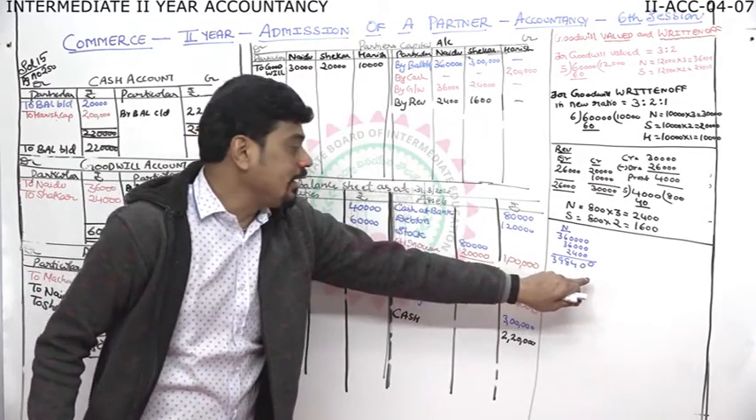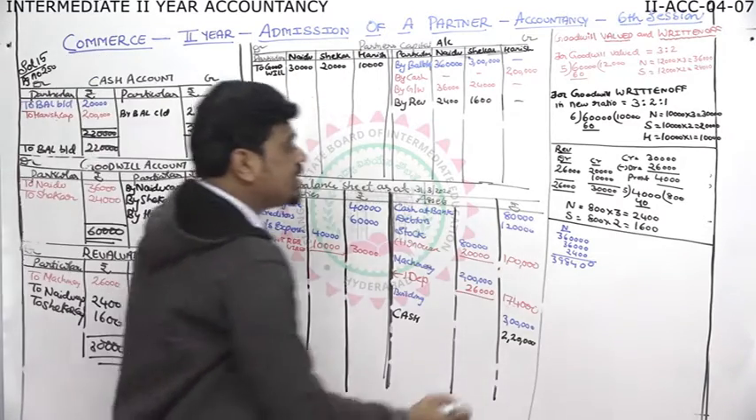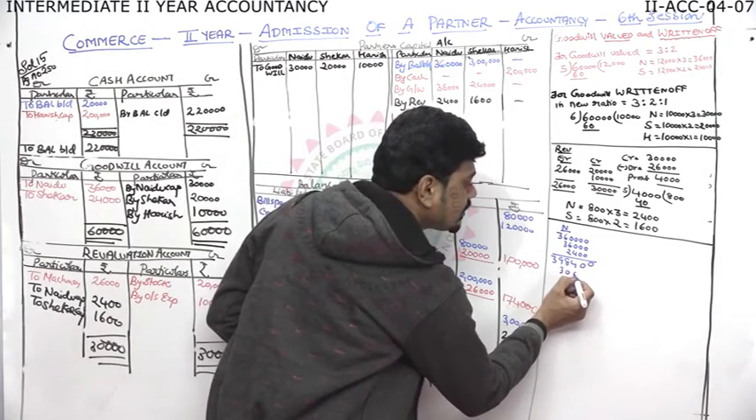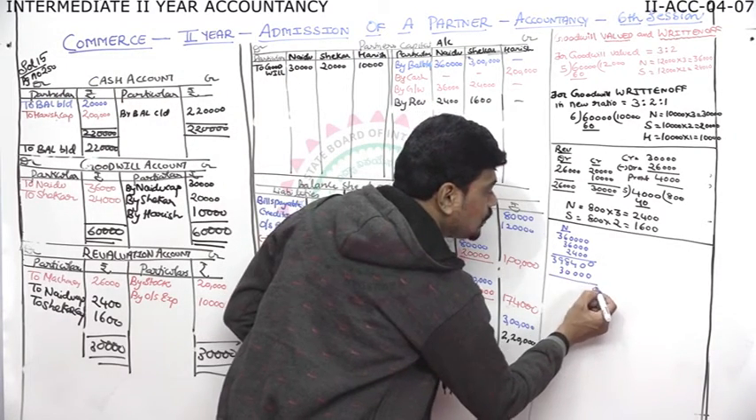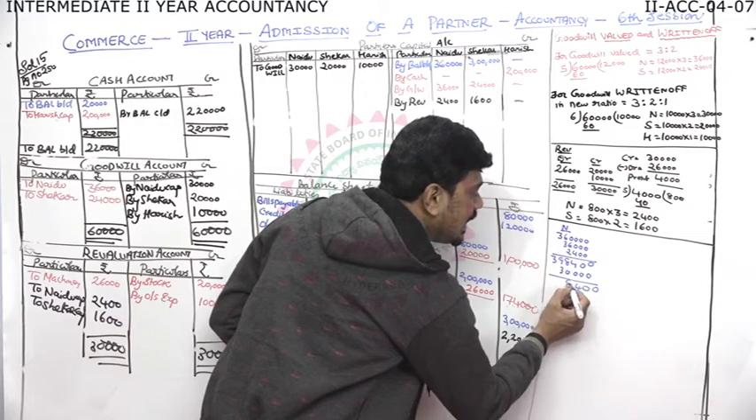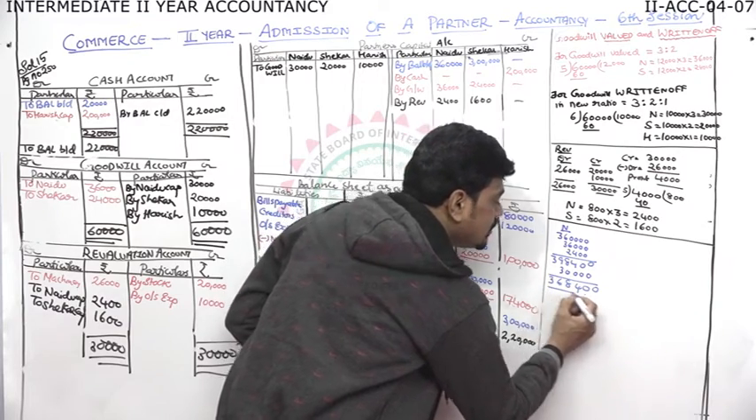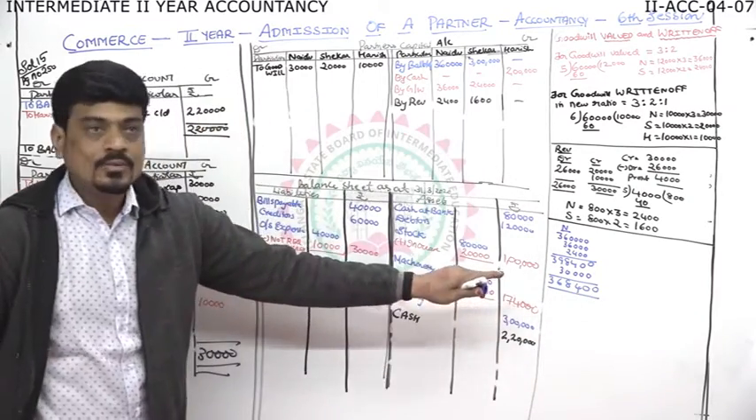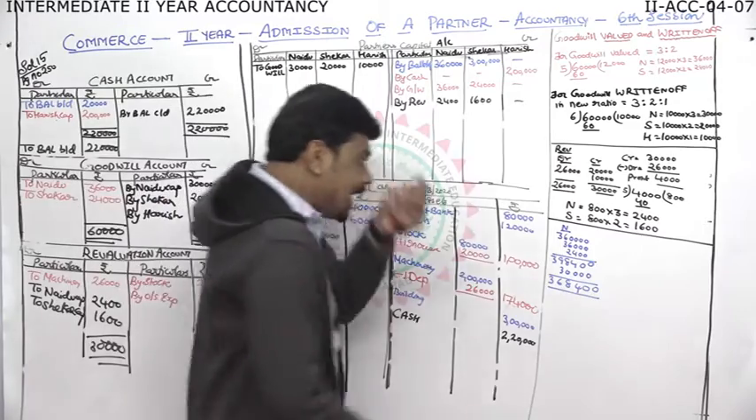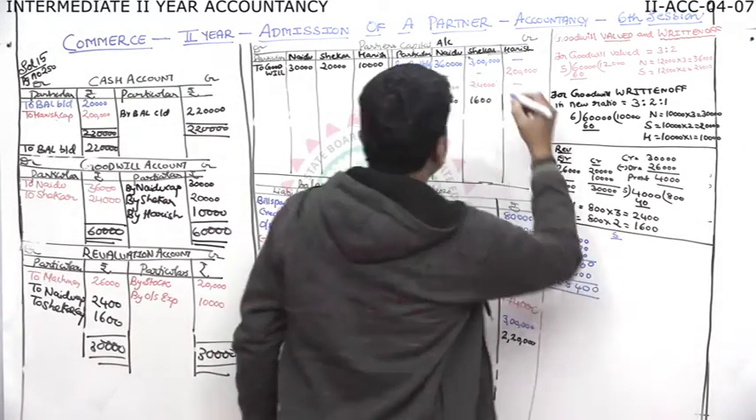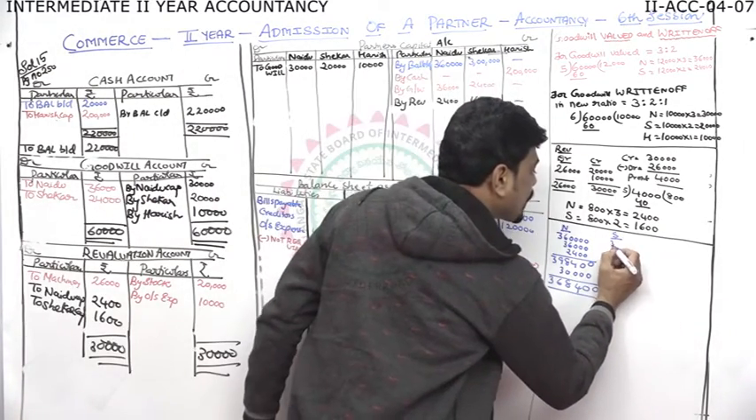3,98,400 you are getting. From that, I'll minus his debit, which is 30,000. That gives 3,68,400. This is the new balance of Naidu. Then I'll do for Shekhar. I'll write the Shekhar's figure now.